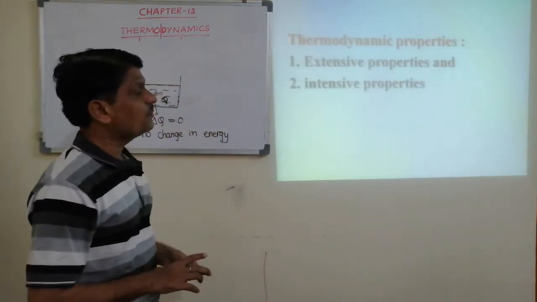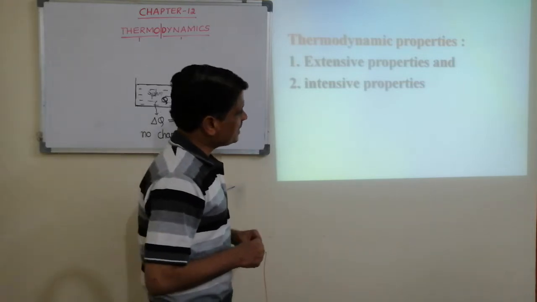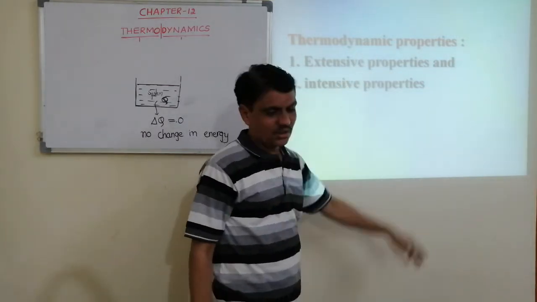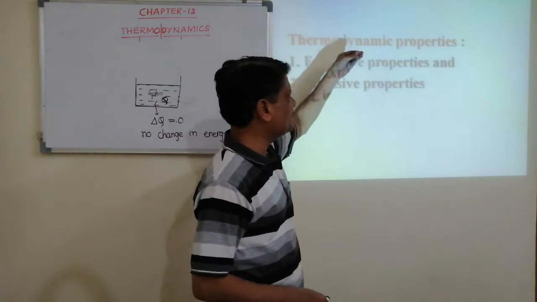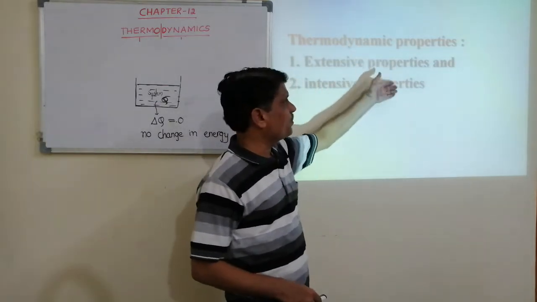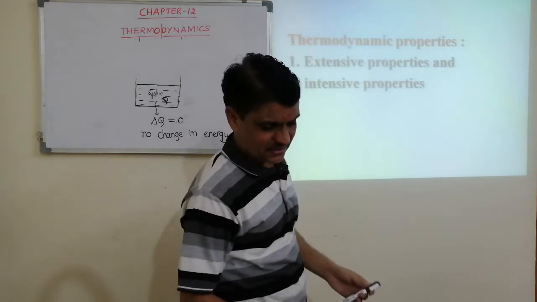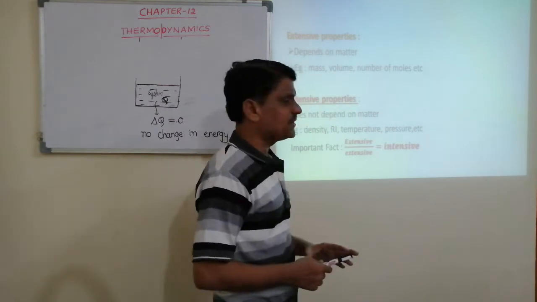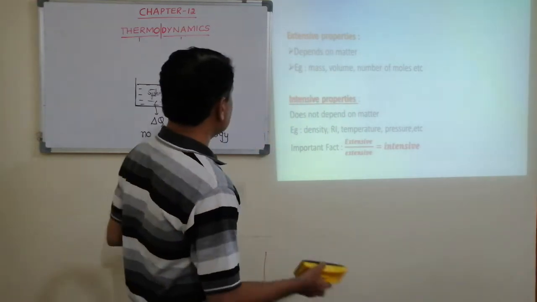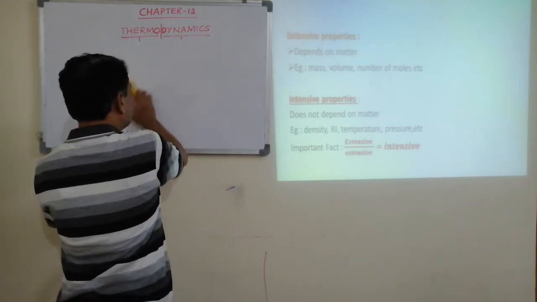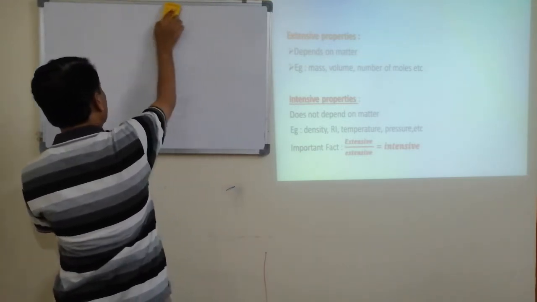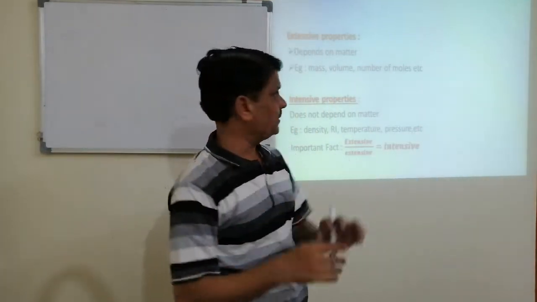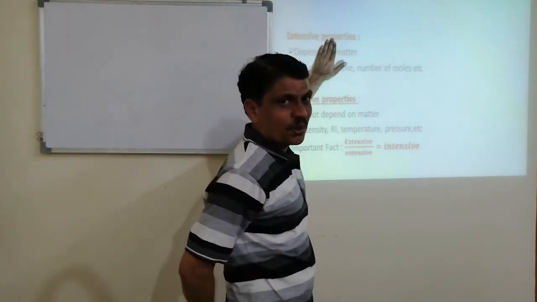Next, thermodynamic properties. I think this heading is not discussed in detail in our theory. In short, not only thermodynamic, these two properties we study in physics, maybe in chemistry also. That is extensive properties and intensive properties. What are extensive properties? The properties which depend on the amount of matter present. That is an extensive property.